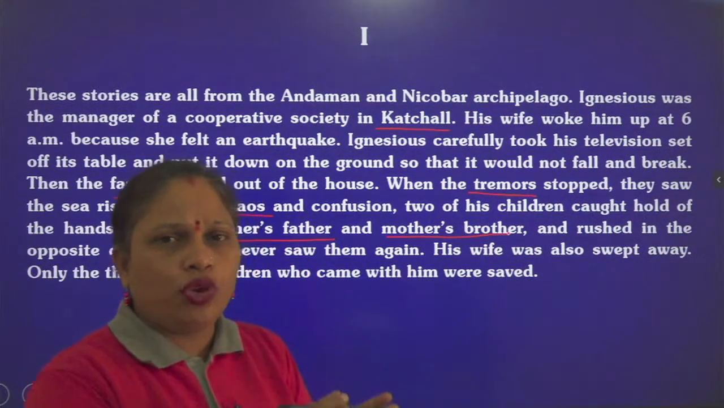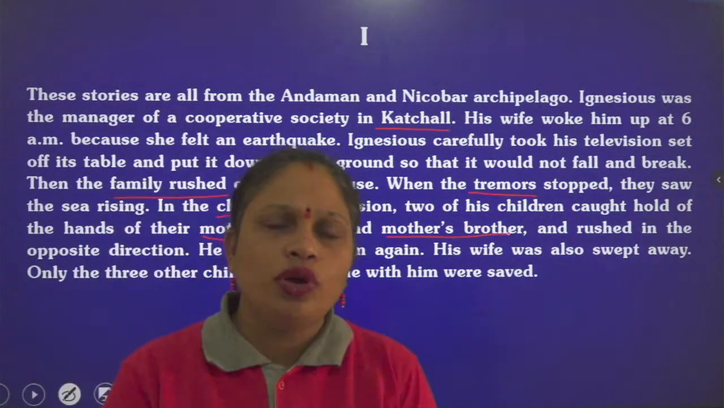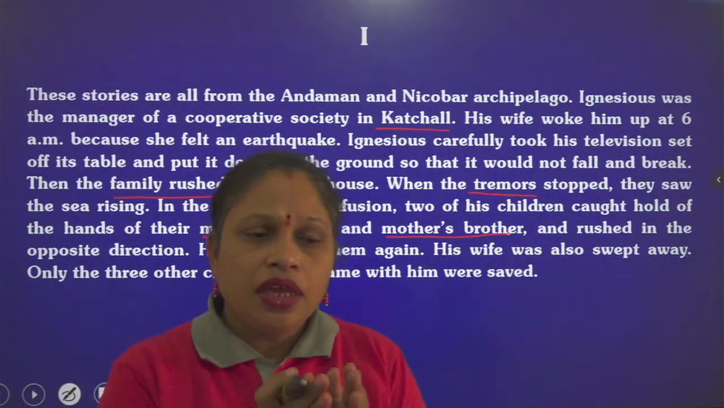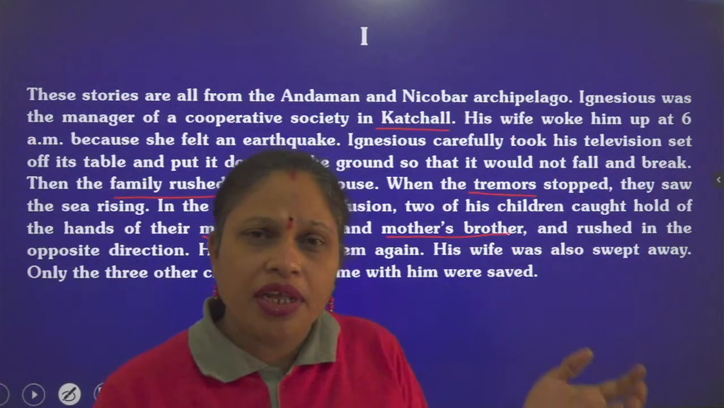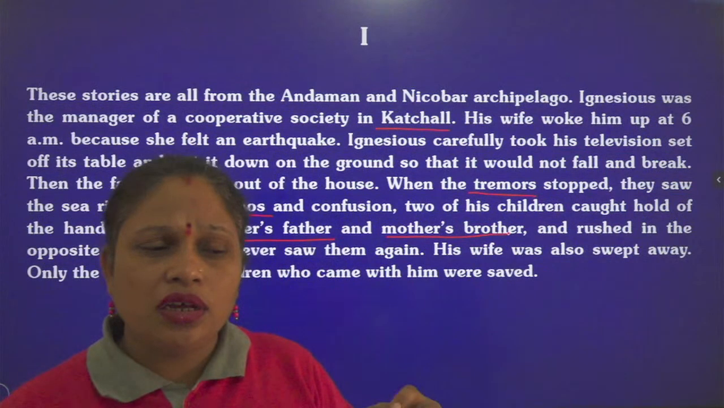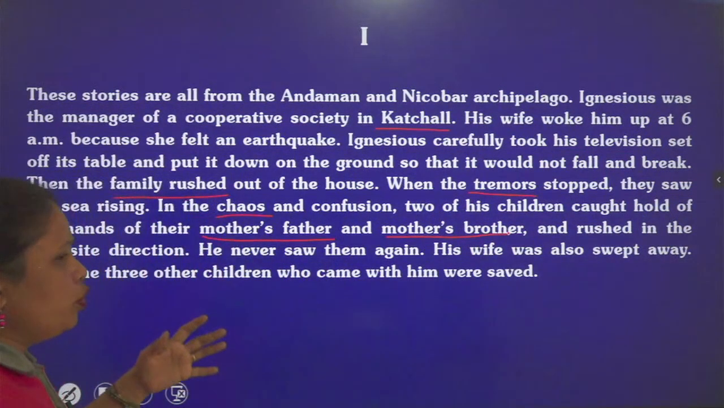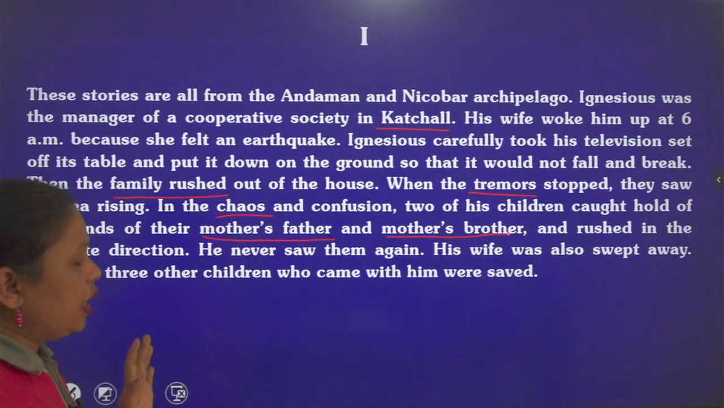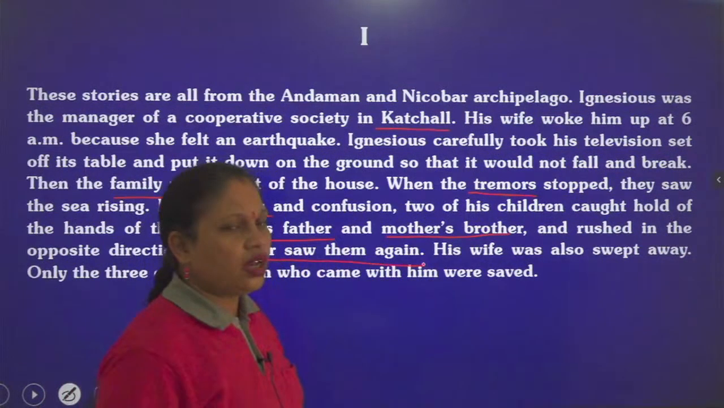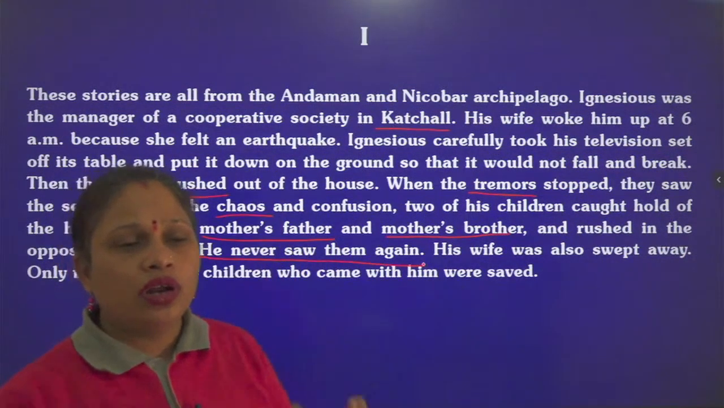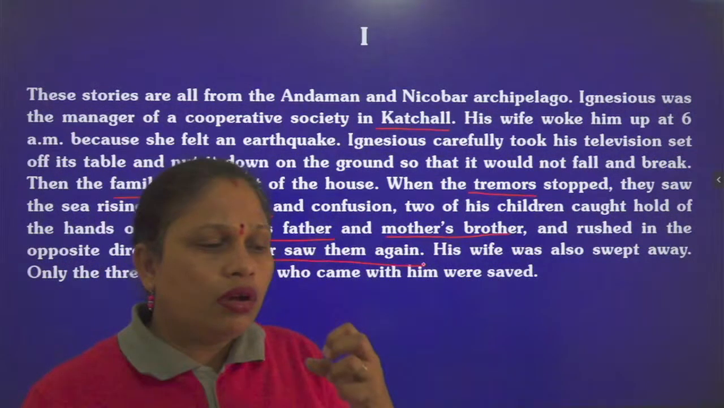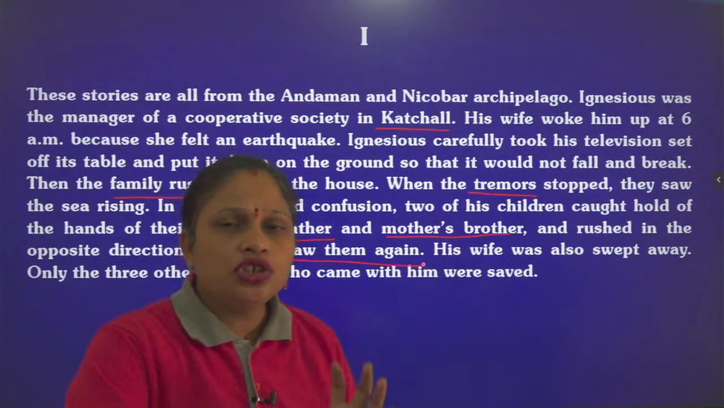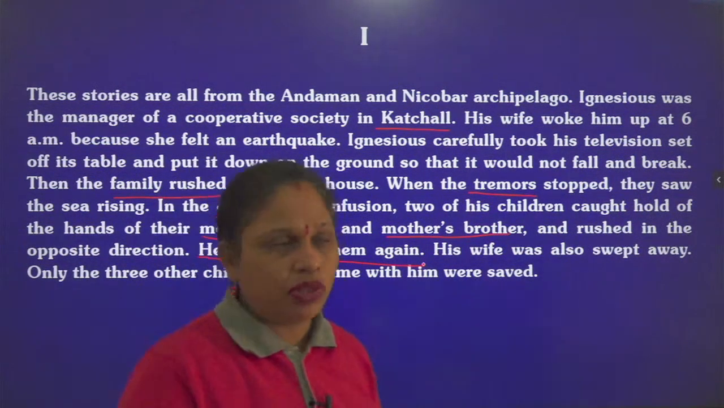Instead of rushing towards a safer place, instead of running towards the house or somewhere else, they ran towards the sea, where the waves were already unusually high. He never saw them again. Unfortunately, four of them, the two children, the grandfather and the uncle, were drawn by the water. They were trapped in the sea water, and later Ignatius didn't find his children and family members.